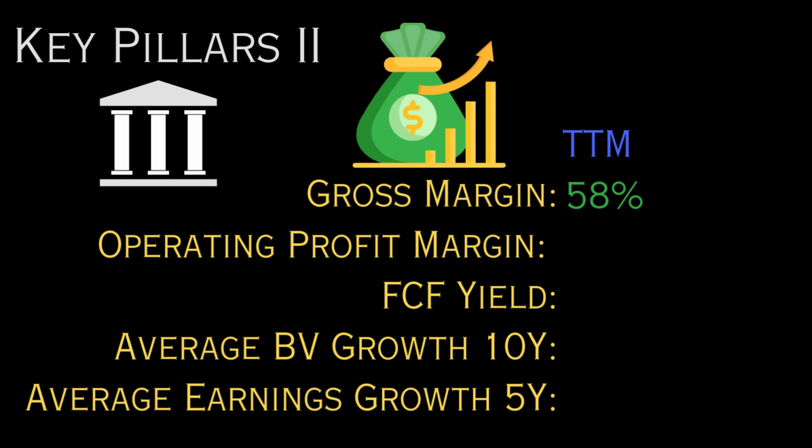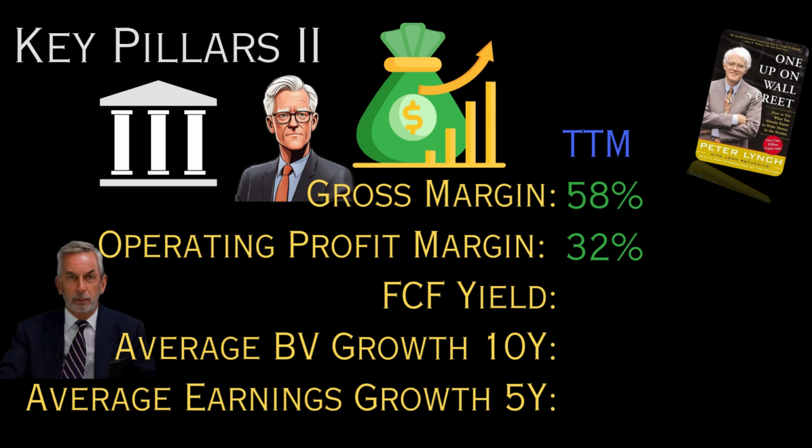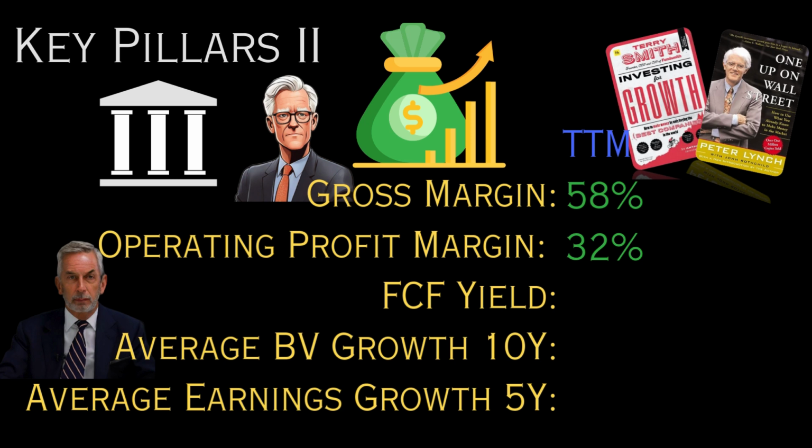Next, we come to the operating profit margin, which tells us how much profit a company makes on $1 of sales after production costs but before interest or tax. Peter Lynch prefers companies with strong operating margins when assessing their financial health and competitive advantage. Alphabet's operating profit margin is 32%, far exceeding the target, scoring 1 point. Free cash flow yield provides a more realistic view of a business's financial health. Terry Smith prefers companies with a free cash flow yield of 5% or higher. Alphabet's free cash flow yield is 3.53%, falling below the target, but scoring 0.5 points.